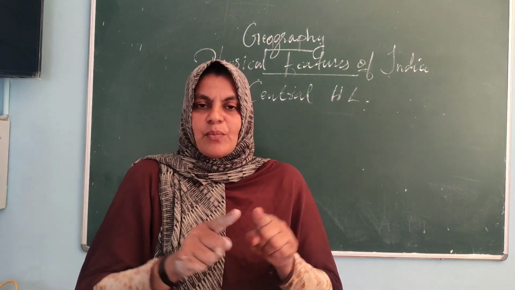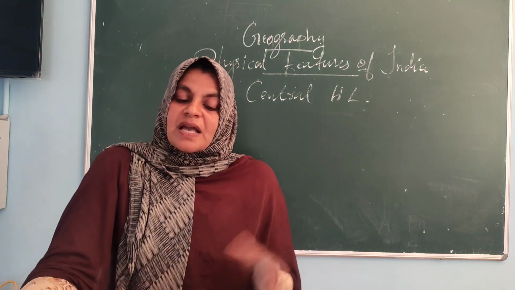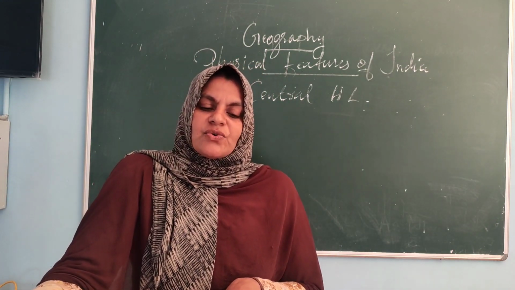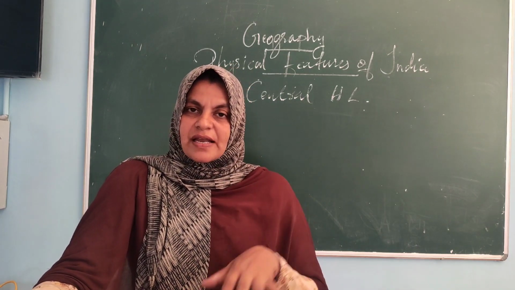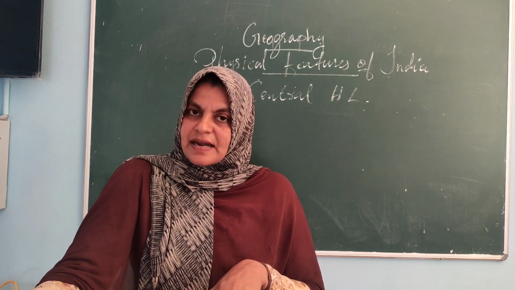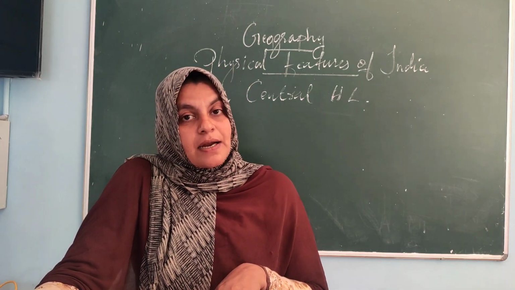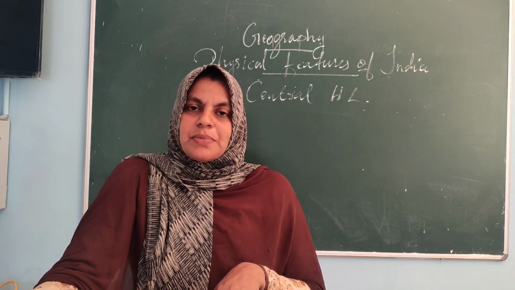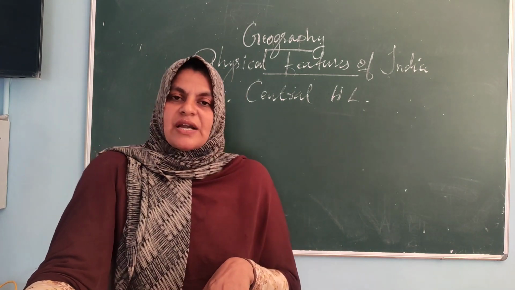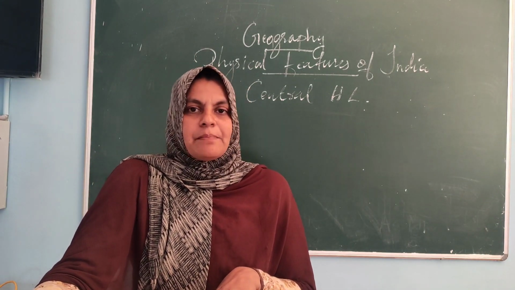West side it is wider and east side it is narrower. The east side of the Central Highland is locally known as Bundelkhand and Baghelkhand. Don't be afraid of the names, very simple. The east side of it is known as Baghelkhand and Bundelkhand.